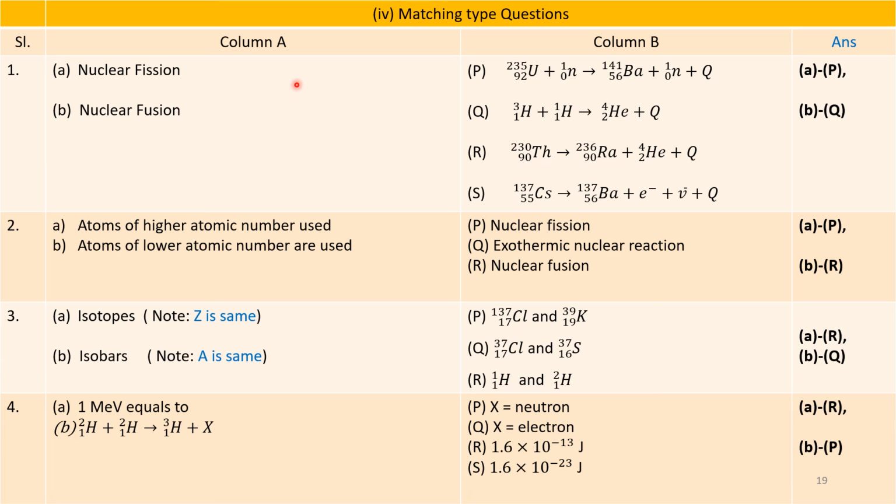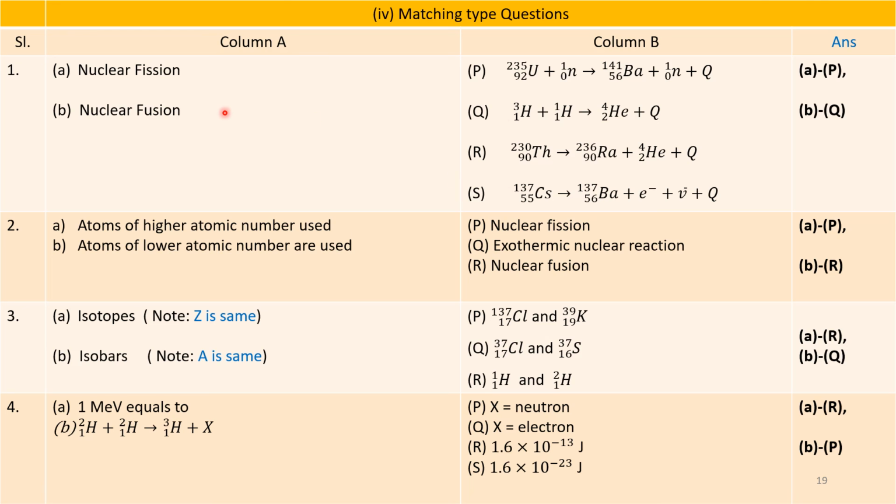Column A. Question number 1. Option A, nuclear fission. And option B is nuclear fusion. So we have to differentiate between fission and fusion. See, the 4 options given in column B are P, Q, R, S. Please read all the 4.